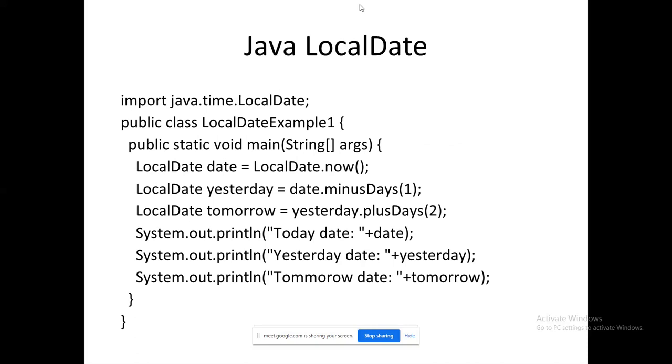And some other interesting things in the new features of Java is, if I want to print the date, you have some interesting function. LocalDate, that's a class. Dot now, that is a method which will fetch you today's date. Next, you have minusDays(1), current date minus 1, plusDays(2), current date plus 2. It will give the information about the day after tomorrow. So likewise you have some built-in classes available. The built-in class is LocalDate. Using that, I can print or manipulate the dates.